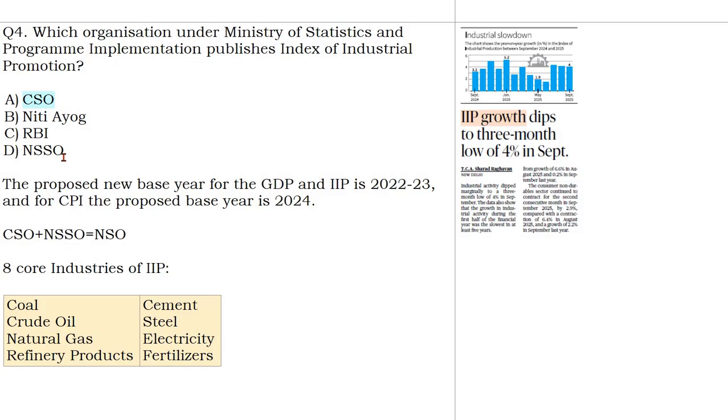Now, one more thing which is important is the CSO and NSSO. They were combined together to form something called NSO. But still today also the IIP is released by a separate body under NSO. CSO comes, so that will release IIP. इसलिए CSO is most viable answer here.